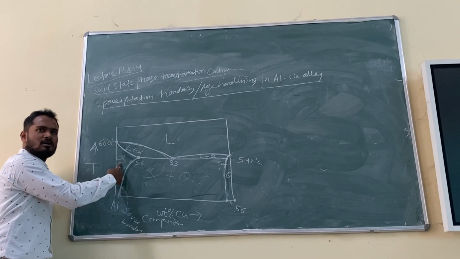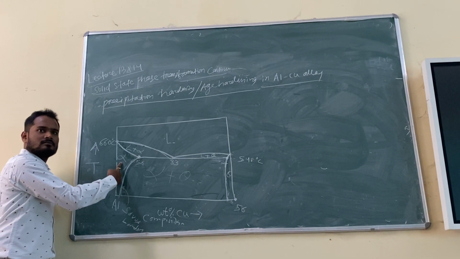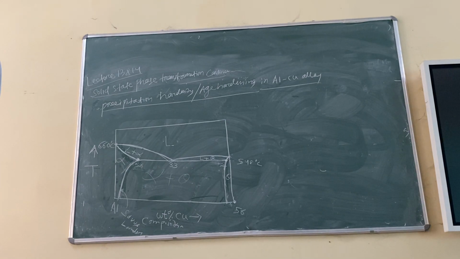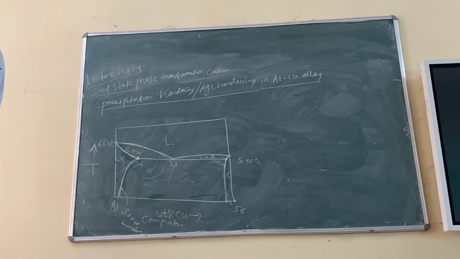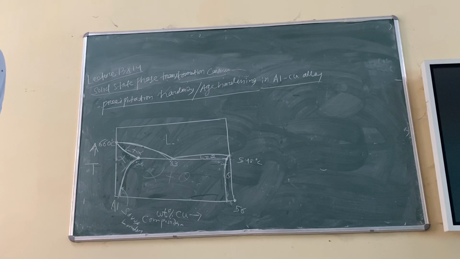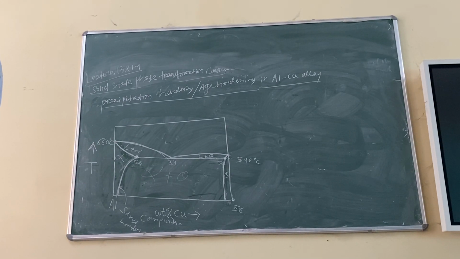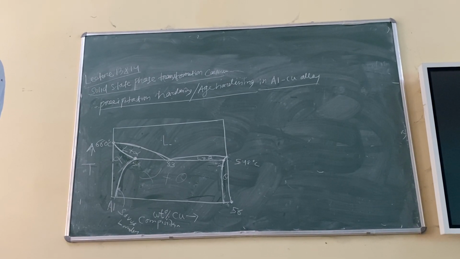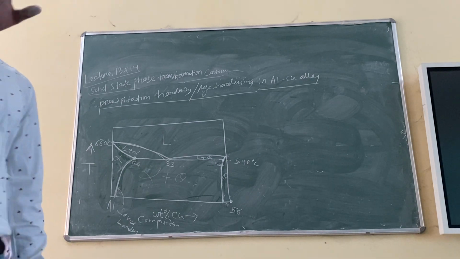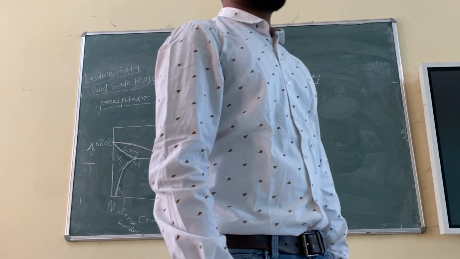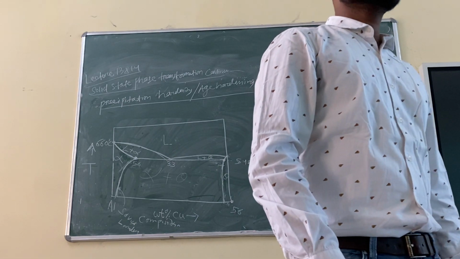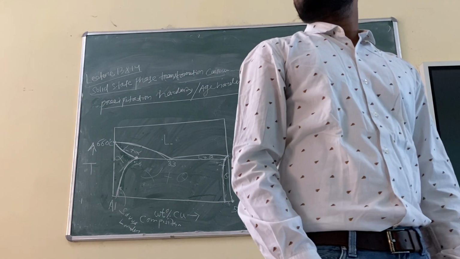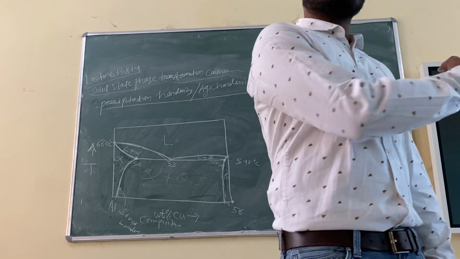Okay, can you tell me what alpha means? If somebody asks what is alpha in metallurgy? Alpha is a Greek alphabet, and we always represent a solid solution by a Greek alphabet like gamma, beta, alpha, beta, gamma, delta. These are all Greek alphabets. We always represent a solid solution by these Greek alphabets. So alpha is a solid solution. Solid solution of what? Solid solution of copper in aluminium. Very good.